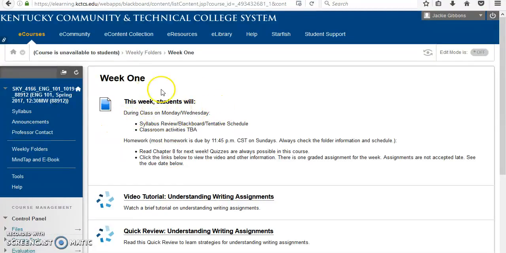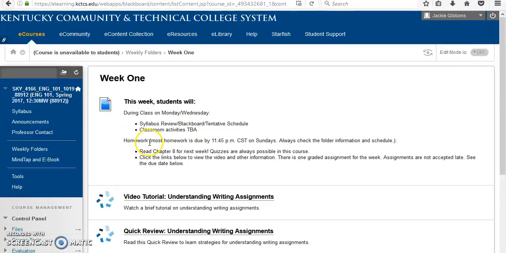So actually this should say Tuesday and Thursday for your class. So keep that in mind, that it's Tuesday and Thursday for you. It says syllabus review, Blackboard tentative schedule. So the first day of class, I will review some of the syllabus highlights and the tentative schedule, just the first few weeks. And it's actually already changed because the syllabus quiz probably won't be on Blackboard for the entry-level English class. We will do other assignments on there to practice how to use it.